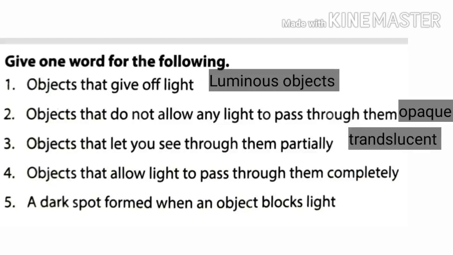They are called translucent objects. Fourth one is the objects that allow light to pass through them completely. They are transparent objects. Fifth one is a dark spot formed when an object blocks light. It is called shadow.